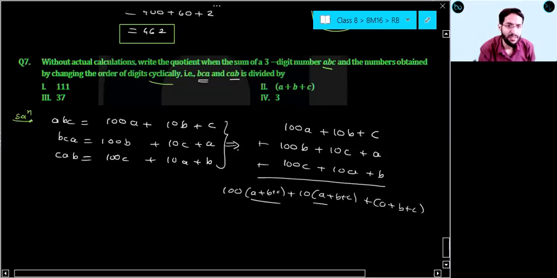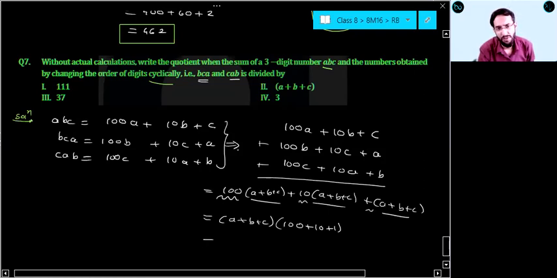From all these three places, you can take A plus B plus C common. You will be left with 100 plus 10 plus 1, right? Because here 100 will be left, here 10, and here nothing but 1. So this will be your A plus B plus C into 111.